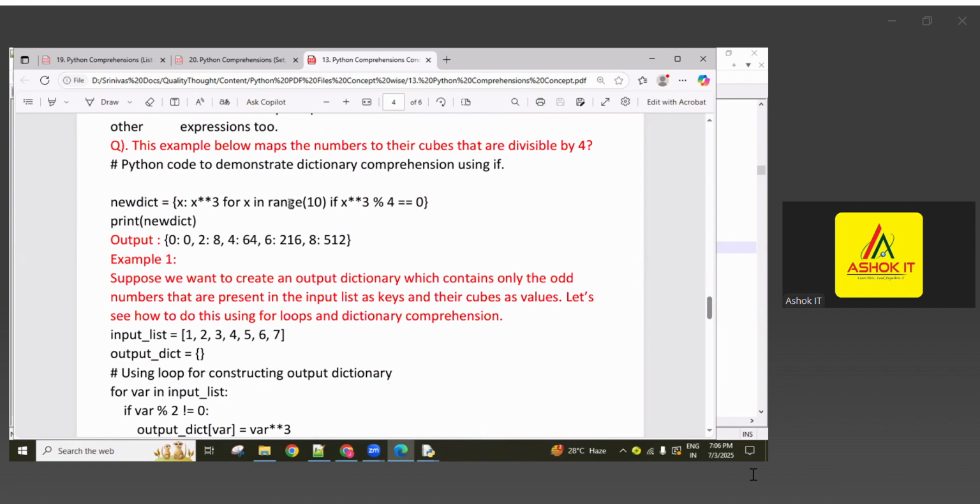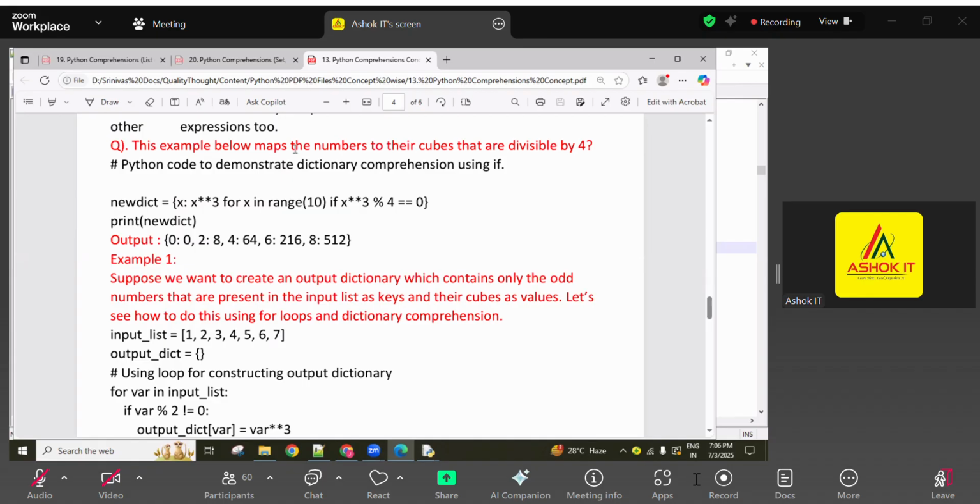Here number of examples there. What is happening here? Sequence of numbers generating, each value sending to this condition. So x into 3 means power of 3, given value power of 3, finding that value modulo division by 4 equal to 0 or not checking.